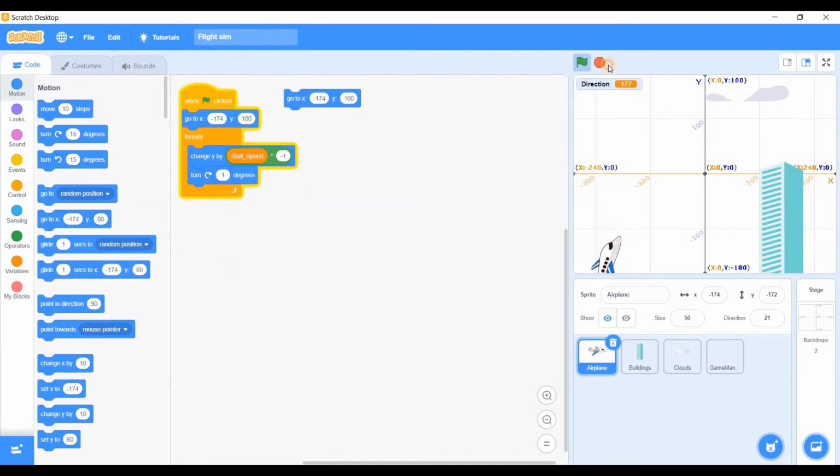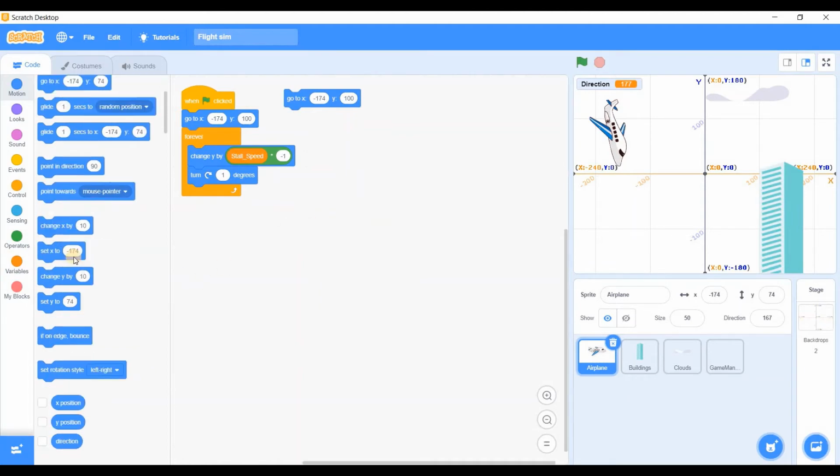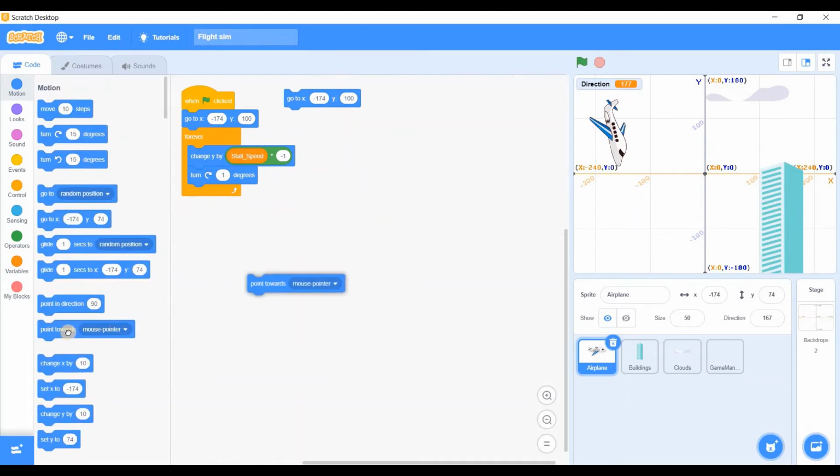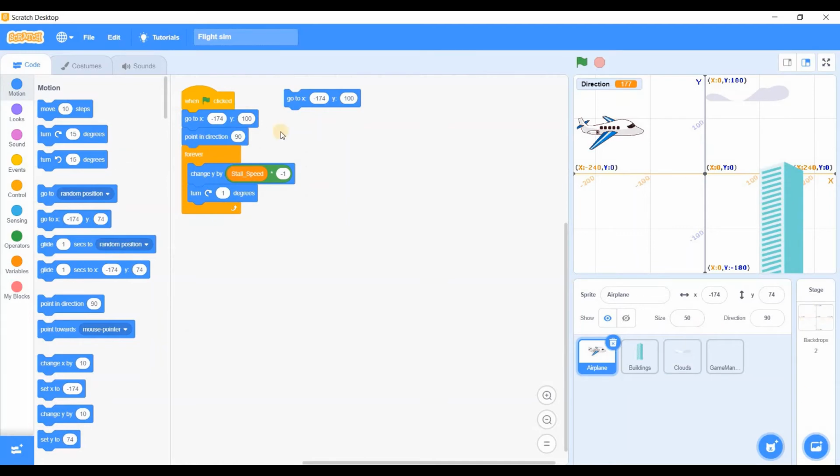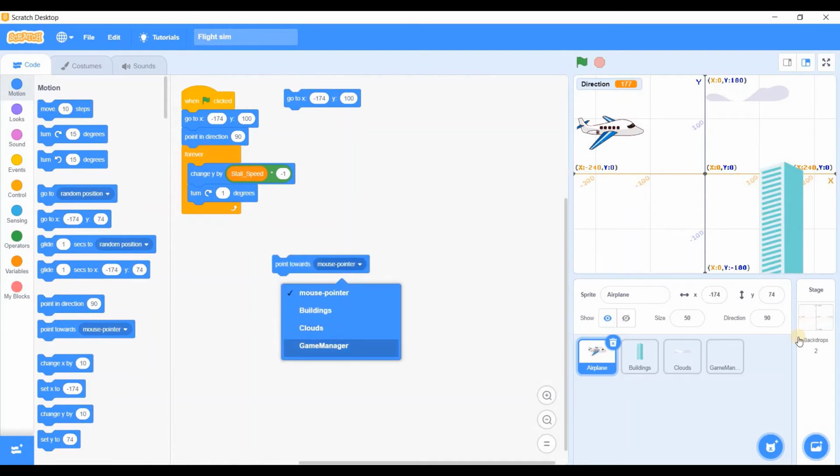Let me just put it here. As you can see, when I restart, it doesn't start from where I want it to. It starts from where it last left. So to fix this problem, I found an easy solution called point towards, or you can also use point in direction 90 degrees. I will personally use point in direction 90 degrees, or you could use point towards game manager.